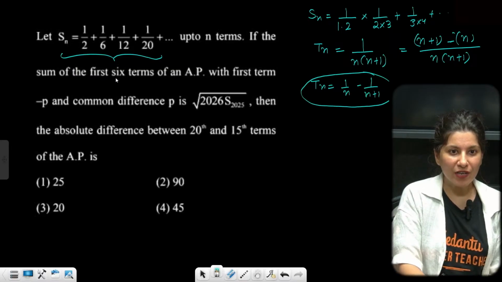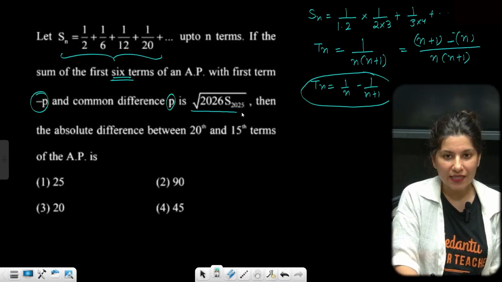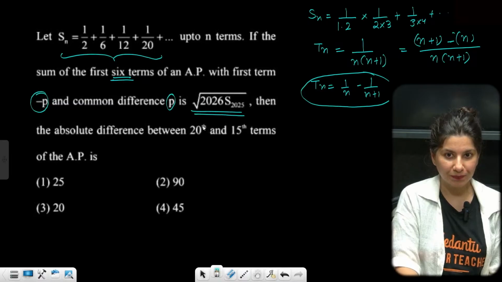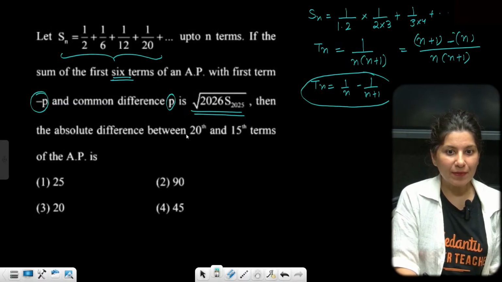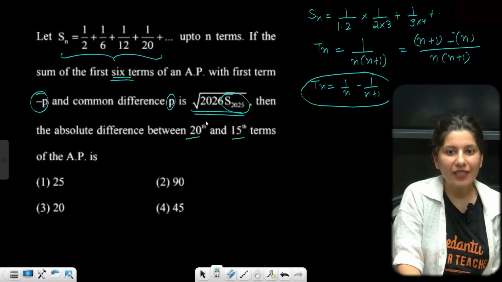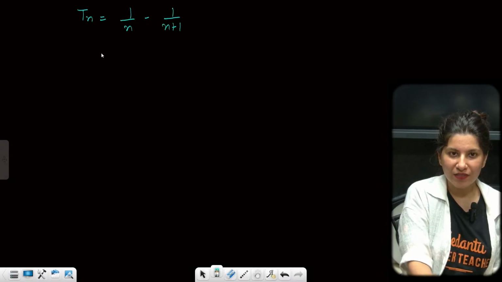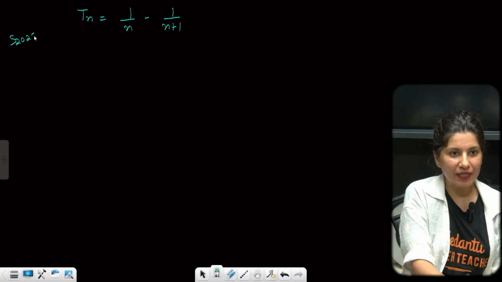Now the sum of first 6 terms of an AP with the first term minus P and common difference P is this. Then the absolute difference between the 20th term and the 15th term. Okay, so I think we need to calculate S2025. Tn is 1 upon n minus 1 upon n plus 1. We need to calculate S2025.